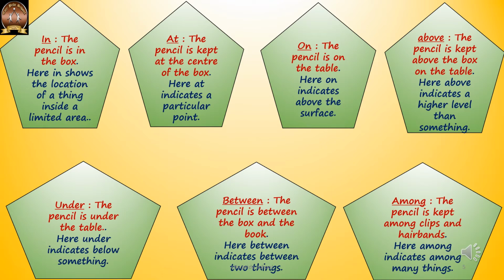On, the pencil is on the table. So when I use on, the preposition on shows the position of that pencil. It is above the surface of the table. Then when I say above, the pencil is kept above the box on the table.